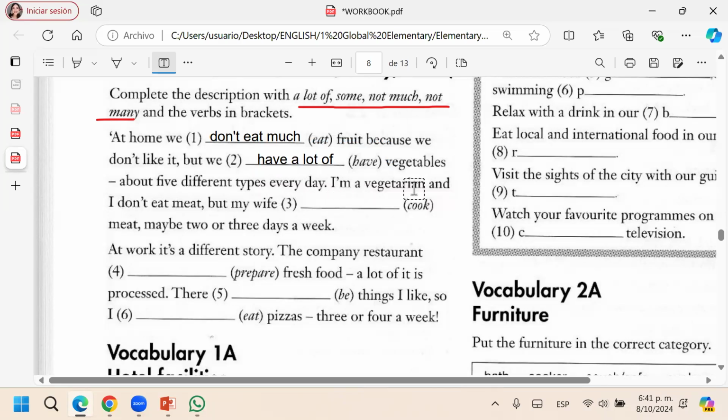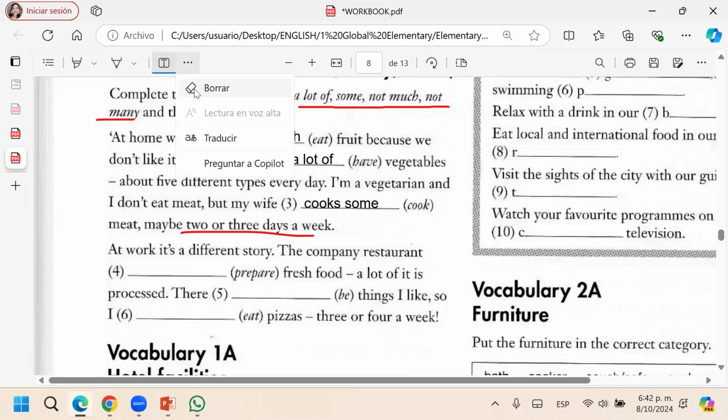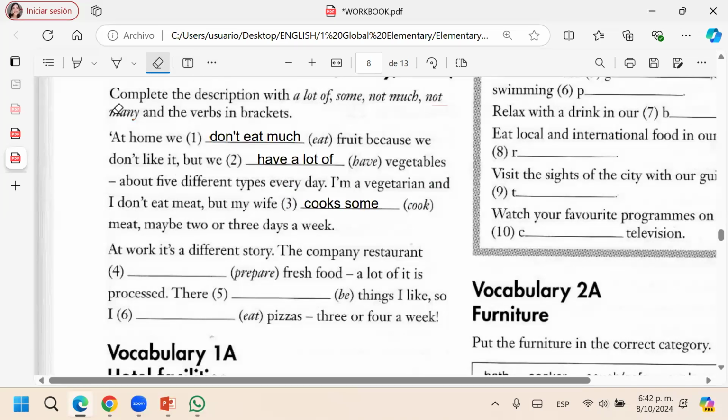So we have here: I'm a vegetarian and I don't eat meat, but my wife cooks some meat. A lot of or some? Three days. Catherine, tell me the last one. I don't eat meat, but my wife cooks some meat, maybe 2 or 3 days a week. That's some.